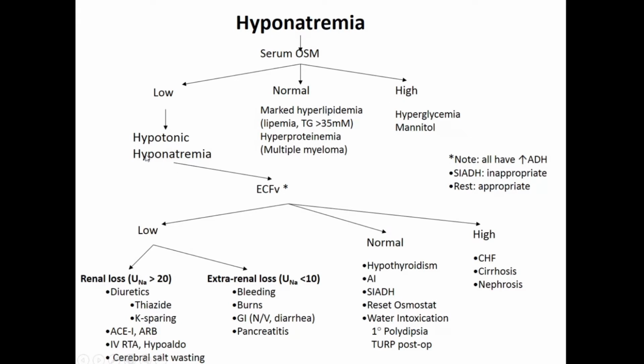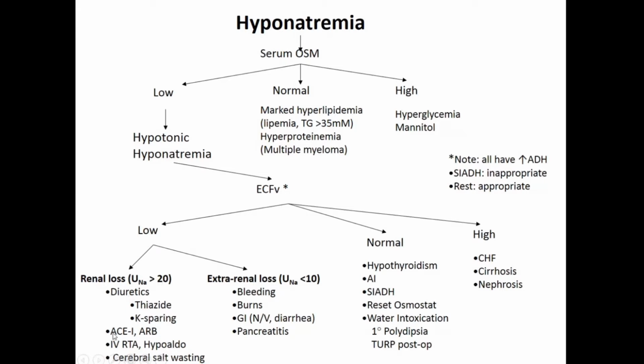Okay. Now, when you have a low osmolarity, hypotonic hyponatremia, just see your extracellular fluid compartment. So if the ECF volume is low, just check for renal loss of sodium. Ask for a renal excretion of sodium. Okay. So if the urinary excretion of sodium is more than 20, here you can see this, that means the patient must be on some diuretics.